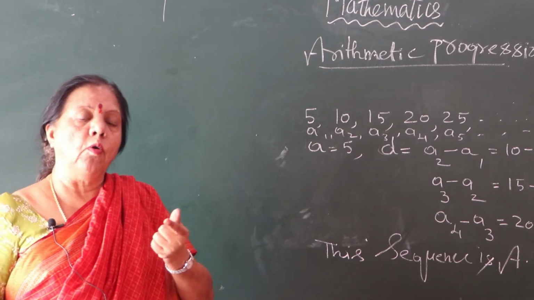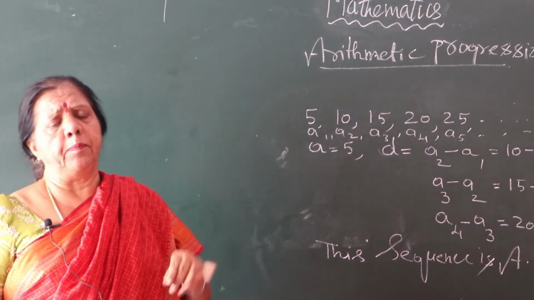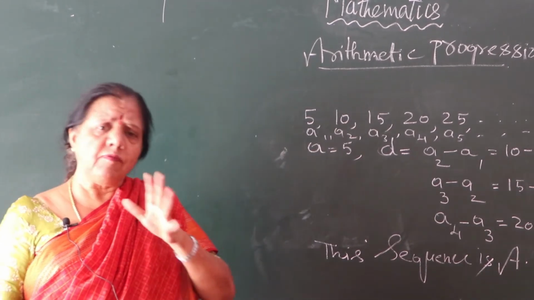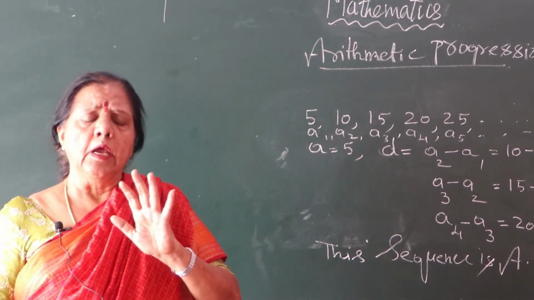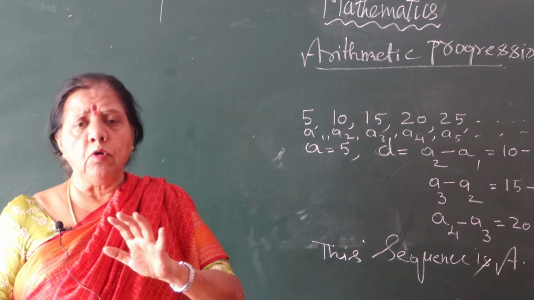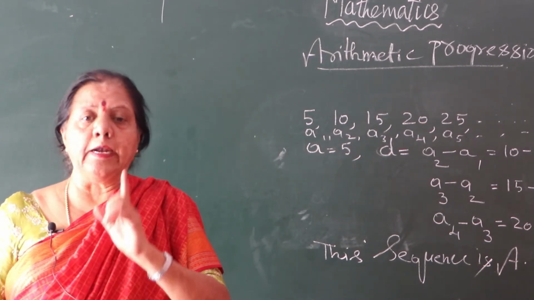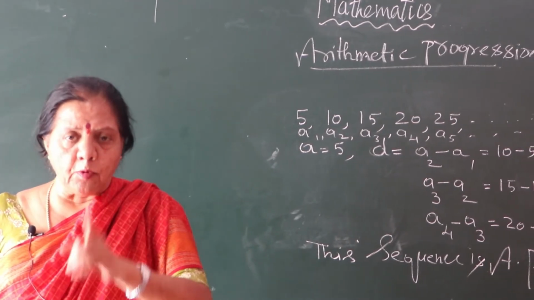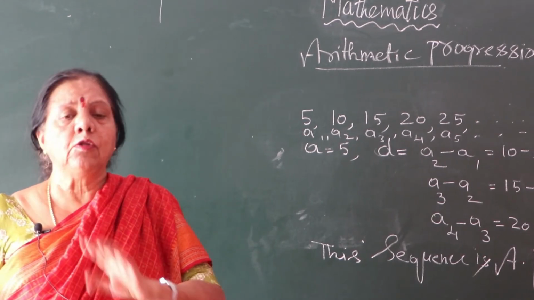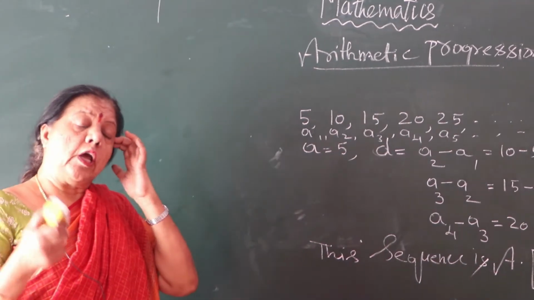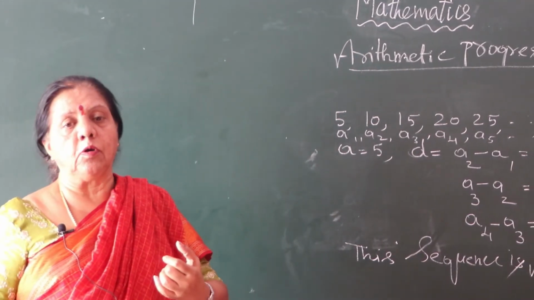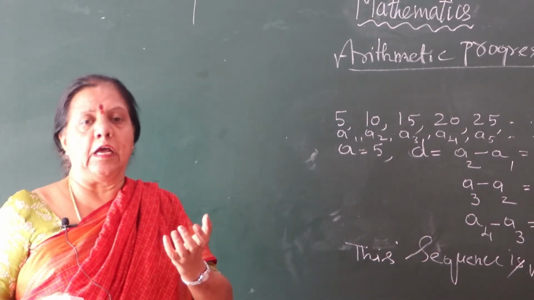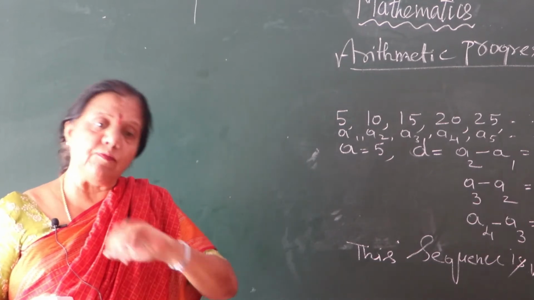Now I will go to the types of AP also, because some of the terms are there that I wanted to teach you. Okay, if you come to know all the terms, then I will go for the definition of arithmetic progression. Also, two terms are there while you are learning in the textbook: one is the preceding term, another one is the succeeding term.